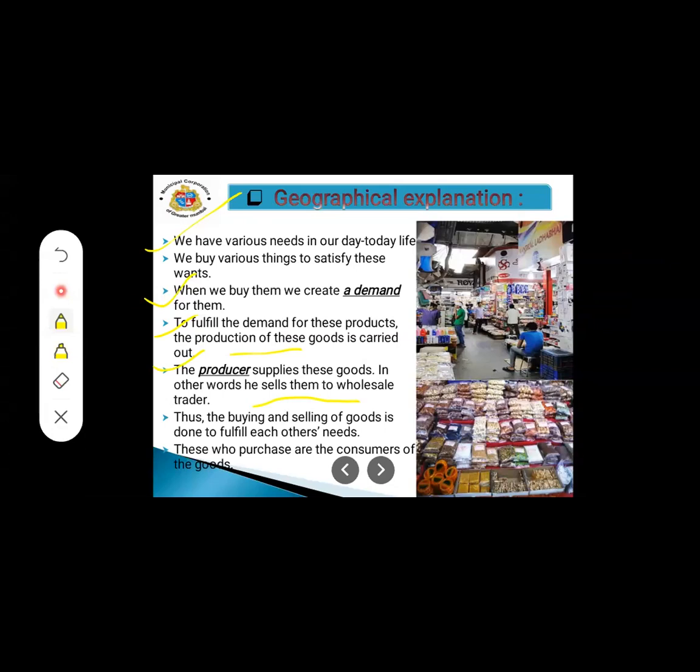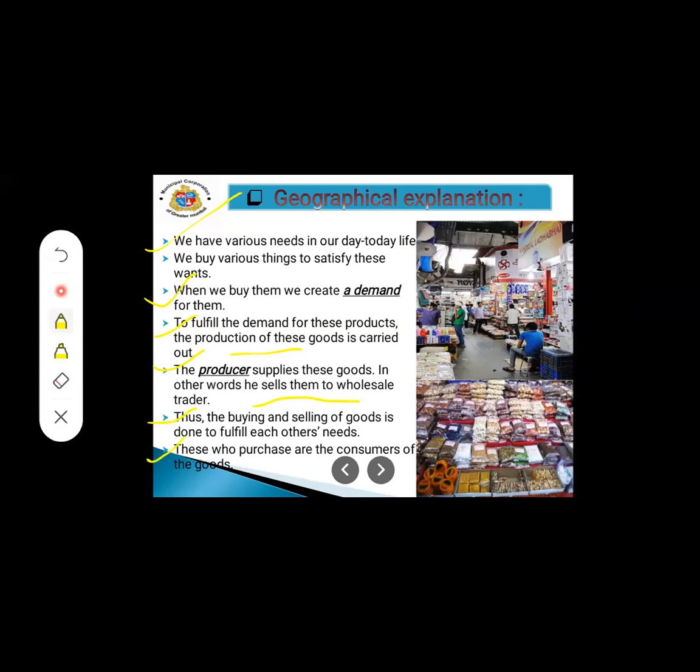Producer means the person who is producing that product is known as the producer. That producer will supply the goods. In other words, he will sell that product in the wholesale market. Thus the buying and selling of goods is done to fulfill each other's needs. Those who purchase are the consumers of the goods.